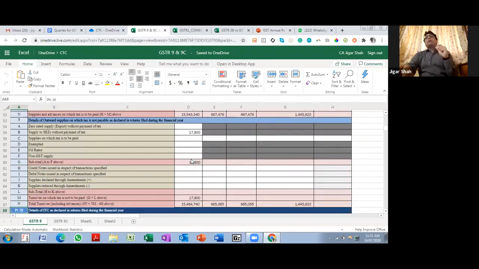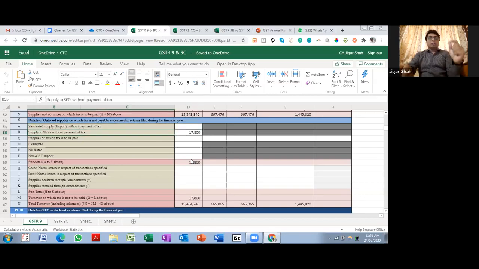Okay, I know I might be going quick, but to be very frank, I don't want to spend too much time discussing these fields over here. It's pretty much self-explanatory. Once again, at this level, we have already done your groundwork. You have already identified the transactions where there are issues, and over here we just have to give effect to it, right?